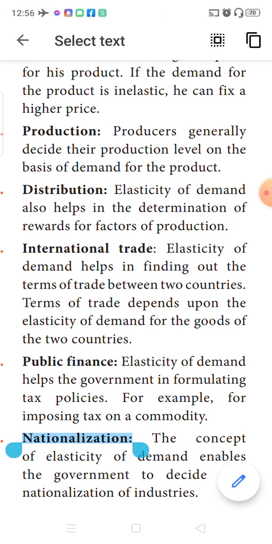There are no other countries producing oil, so we have to depend only on the Middle East countries. So the international elasticity of demand for oil is definitely inelastic. Whatever price they quote, we have to buy from the Middle East countries only. So for international trade also, it is very helpful to learn about elasticity of demand.